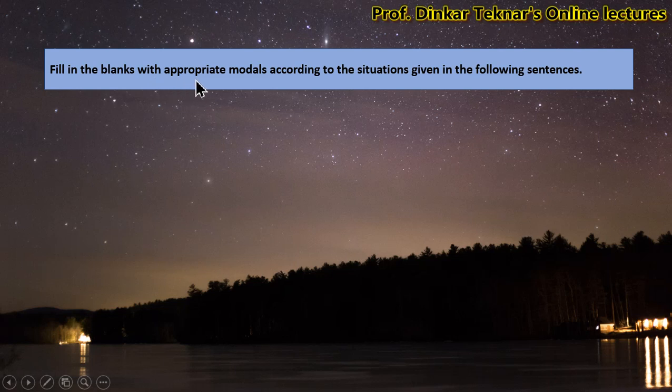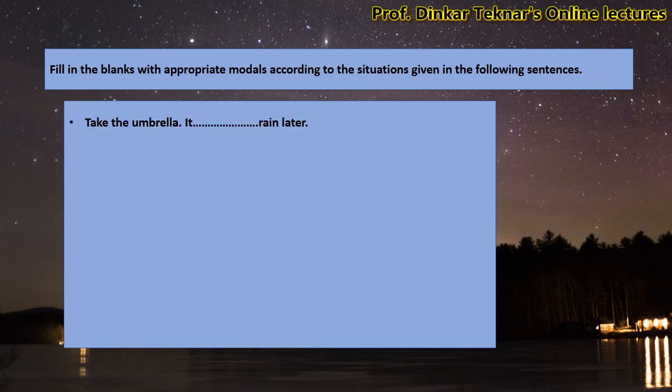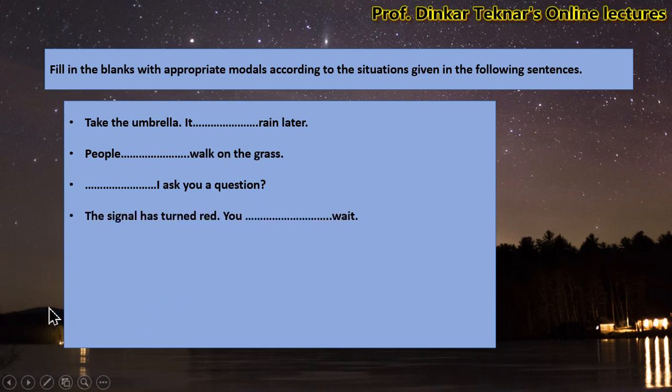Fill in the blanks with appropriate modals according to the situations given in the following sentences. Look at the sentences. Take the umbrella. It ... rain later. People ... walk on the grass. I ... ask you a question.